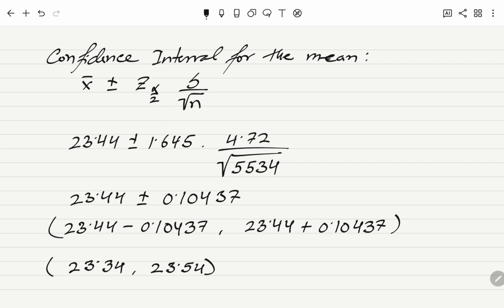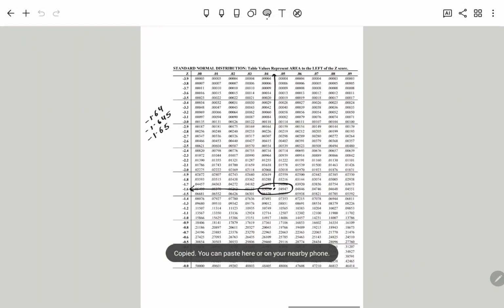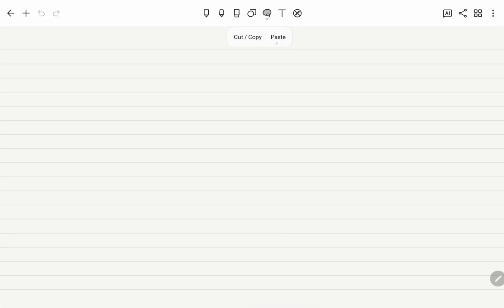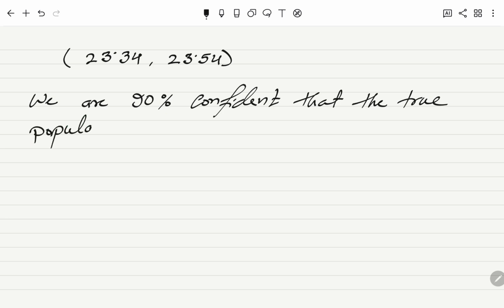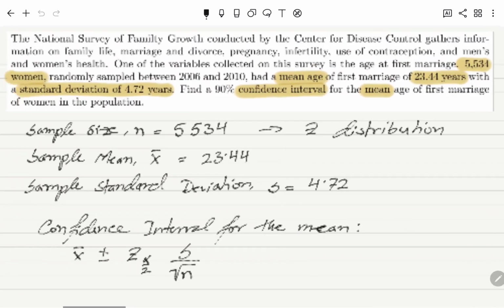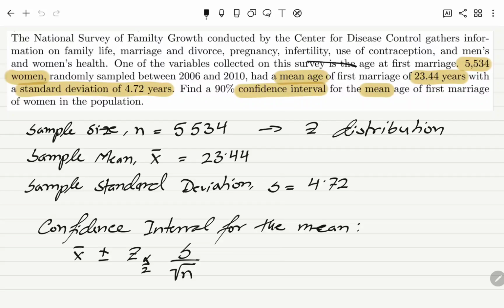Now, if I was to try and interpret this confidence interval, I can say that we are 90% confident that the true population mean, now let's go back to the question and see, mean age, so we're talking about population mean age of first marriage.